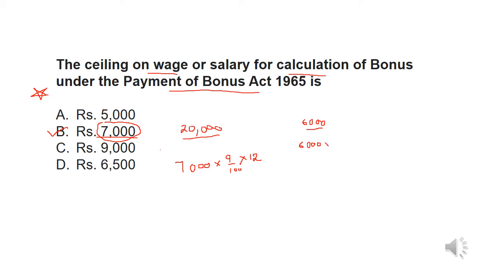see here also bonus percent is given, 9%. Say the company is giving 9% bonus to the worker, right? So it will be 9% into, say for 12 months, it will be always 12. Remember, it is calculated annually, so it will be always 12. So you will get the answer like this. So move to the next question.